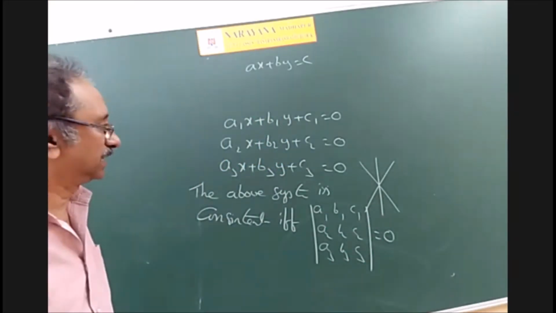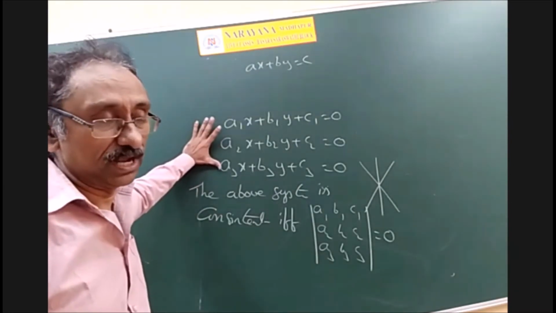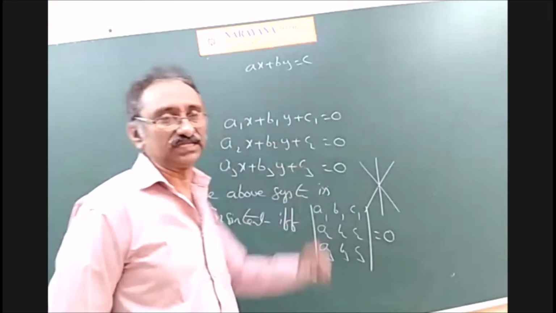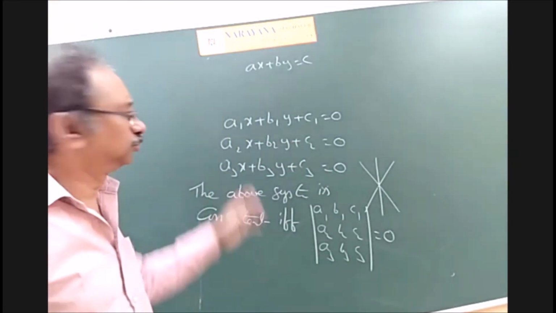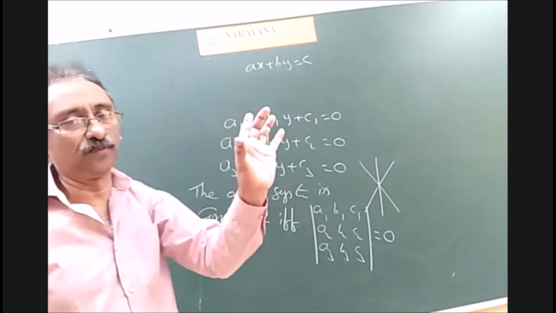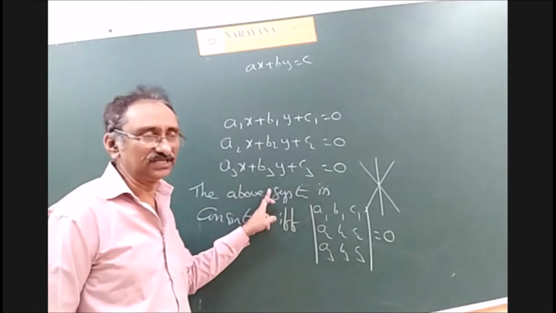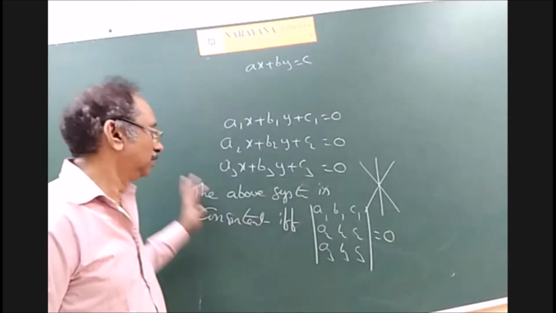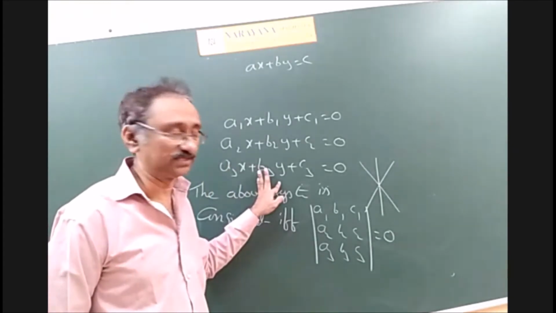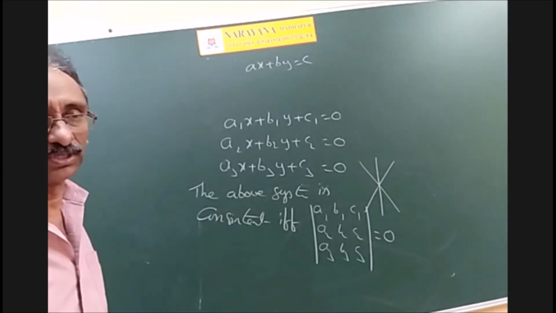So actually, suppose you want to find whether the system is consistent or not. That means whether the system has a unique point of intersection or not. It is simple: find the point of intersection of two straight lines, and substitute that point in the third. If it satisfies, they meet at a point, and we say the system is consistent. If the point does not satisfy it, the system is inconsistent and therefore has no solution at all.